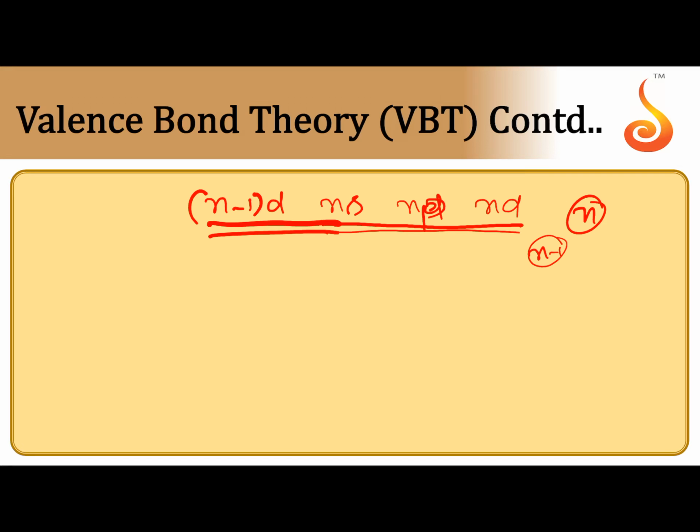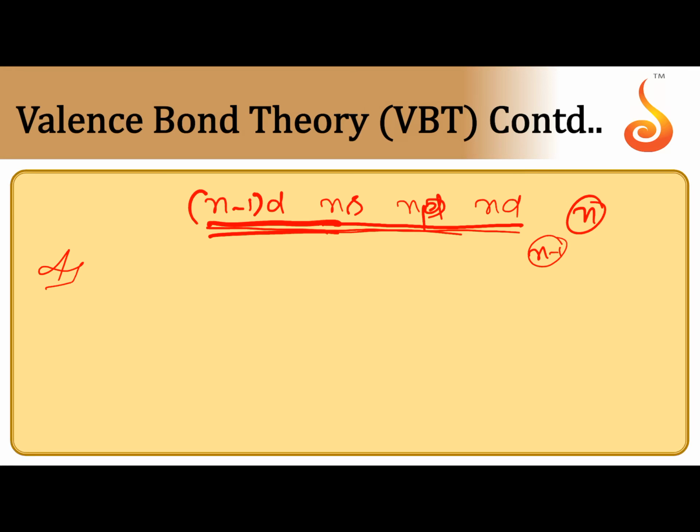So, the ligands can undergo overlapping with the empty orbitals of the central metal atom. A coordinate covalent bond is formed by the overlapping of a completely filled orbital of the ligand with an empty orbital of the central metal atom. According to the ligands approaching, the central metal atom has to provide a sufficient number of empty orbitals, so they undergo hybridization. The hybrid orbitals are the only ones involved.